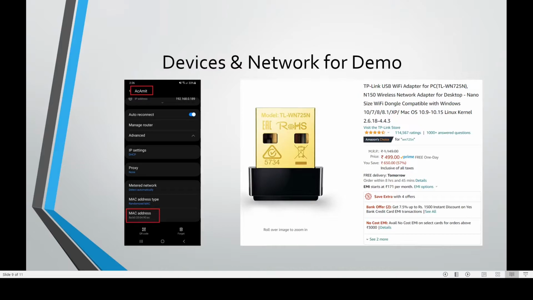The devices that we are going to use are the mobile phone, and AC Amit is the network's name, and the MAC address has been noted over here. And also I'm using the WN725N Wi-Fi adapter. For this demonstration you need a Wi-Fi adapter which has packet injection and monitor mode. By default, Kali Linux will not have the drivers which help us utilize packet injection and monitor mode, so we have to update our Kali Linux to get this working.